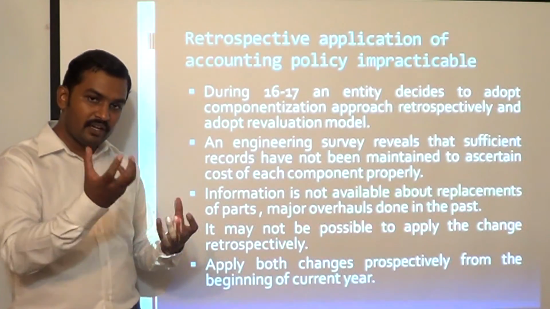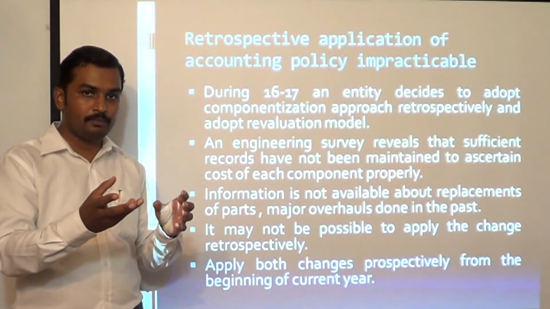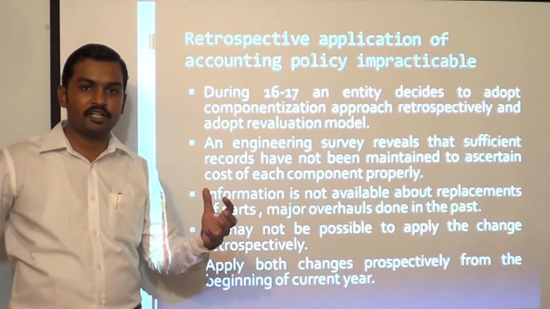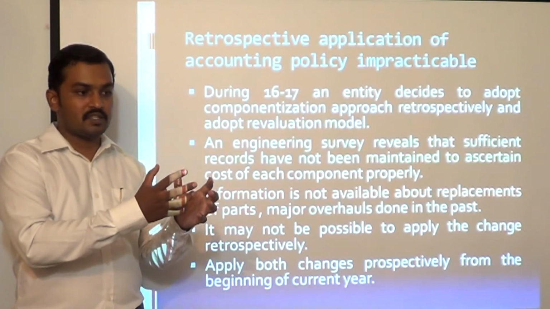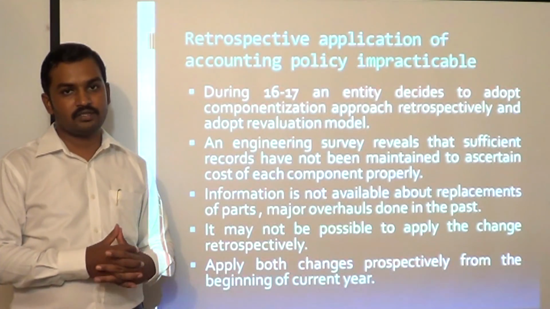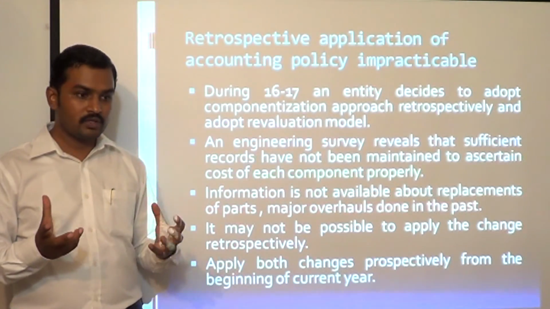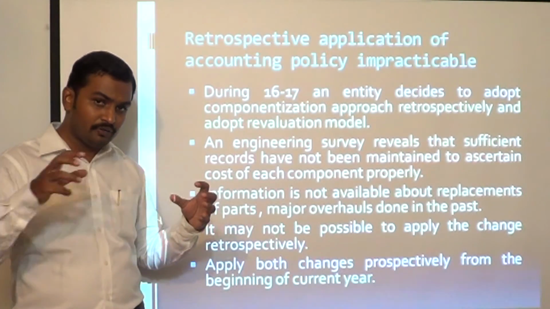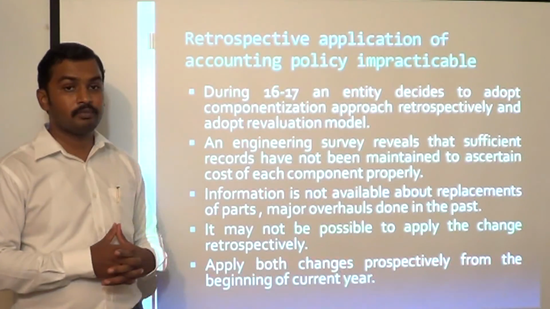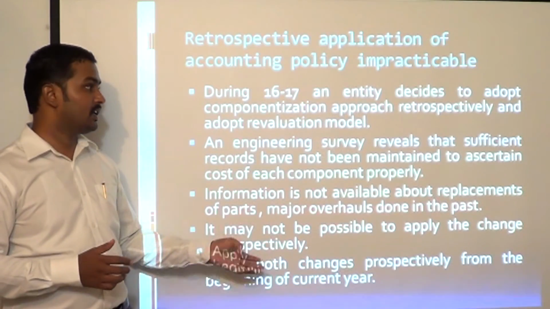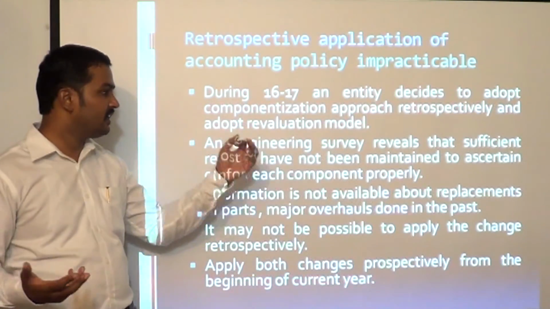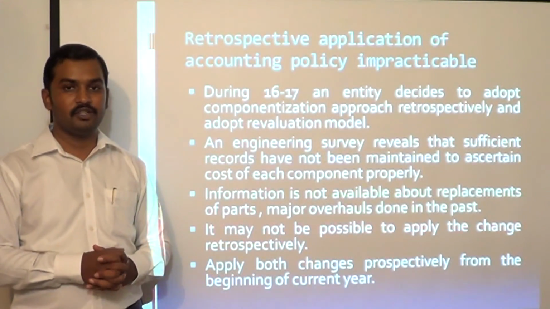So we would have to find out fair value of the components on the date of change in accounting policy, and if there are any profits, we will credit it to revaluation reserve, we will credit it to other comprehensive income net of tax, and then this amount which has been now recognized based on revalued figures would be depreciated over the remaining useful life of the components. So that is how we would have to adopt. What we will do is we will try to find out the fair value of each component, and then we will account for it separately in our books of accounts. So that is how we will adopt this change in accounting policy. So here we have found that we are not able to apply componentization retrospectively, impracticable, hence applied prospectively. Revaluation model is however required to be followed prospectively. Thanks a lot.